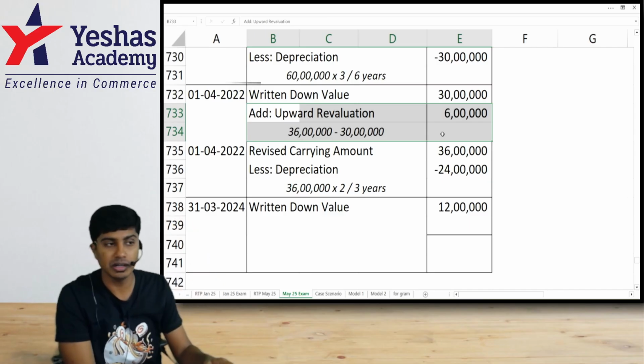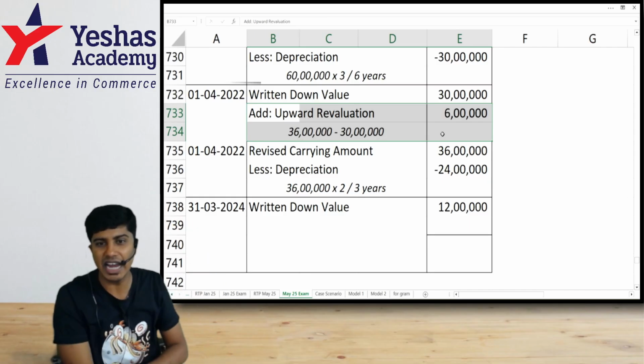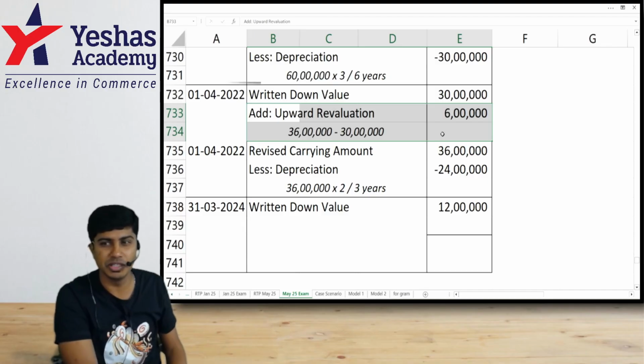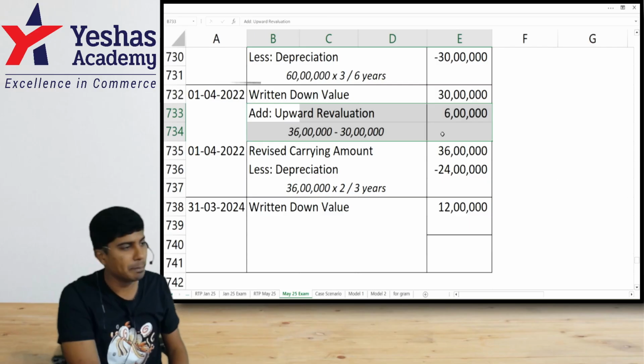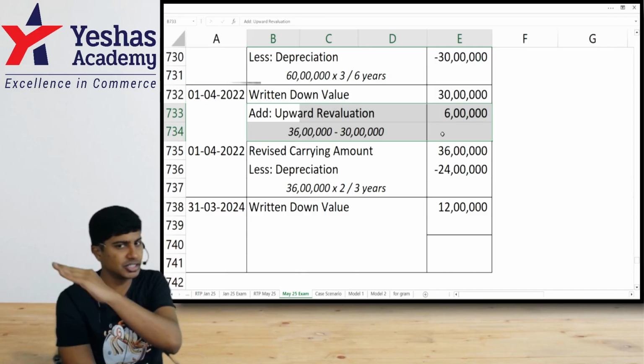Sir, why is this important? I'll tell you. We've discussed this in the class on impairment. What should be the treatment of impairment loss? Impairment loss should be reduced from the cost of the asset and impairment loss should be charged to P&L.